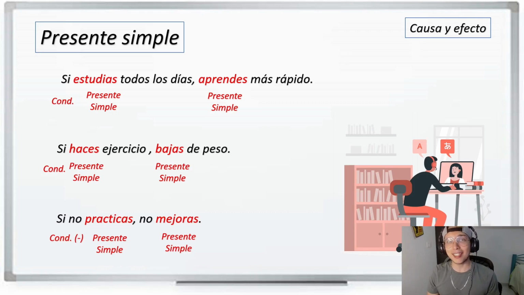Si no practicas, and no mejoras. You don't get better. So let's repeat one more time. Si no practicas, no mejoras. Now let's see that, same as in all the tenses, in the negative form we just need to put a no to say, si no this, no that. If you don't this, you don't that. And the verbs are normally in the conjugation for the subject tú, you.